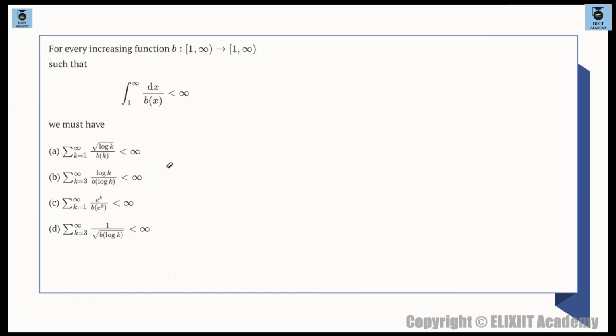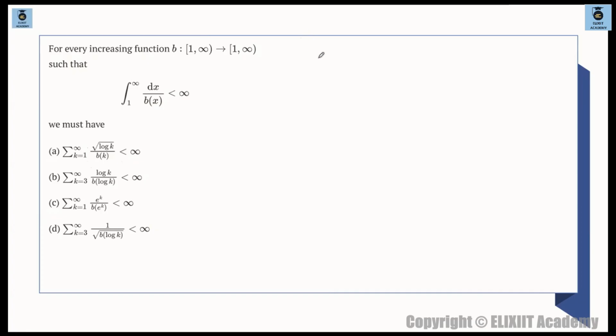Again, the similar logic will work out. Okay? So here if you look at the options, the first thing is how do we solve this question? Just look at the options. Options are log k, log is there, right? Log is there, then e raised to the power of x is there. Okay, summation, look, x or k, whatever. So we are getting the summation k goes from 1 to infinity, log of k divided by b of k. That means either log x is there, or else e raised to the power of x is there. Okay?